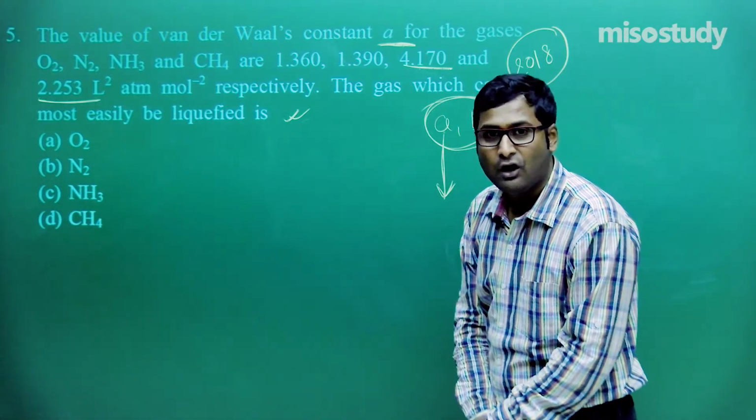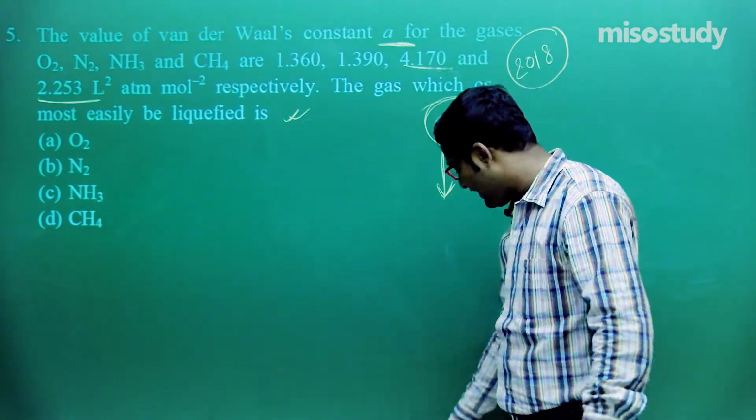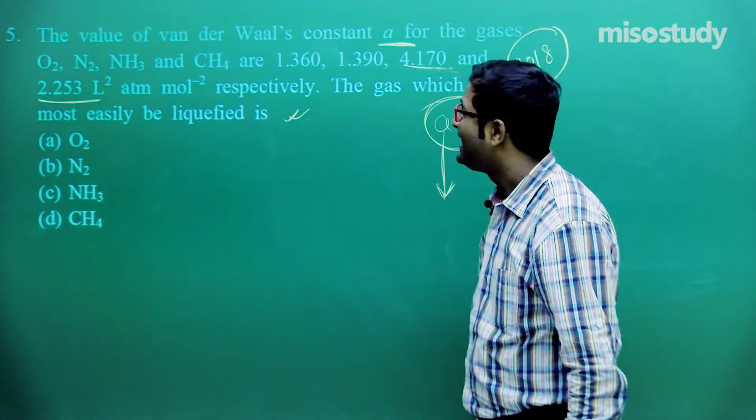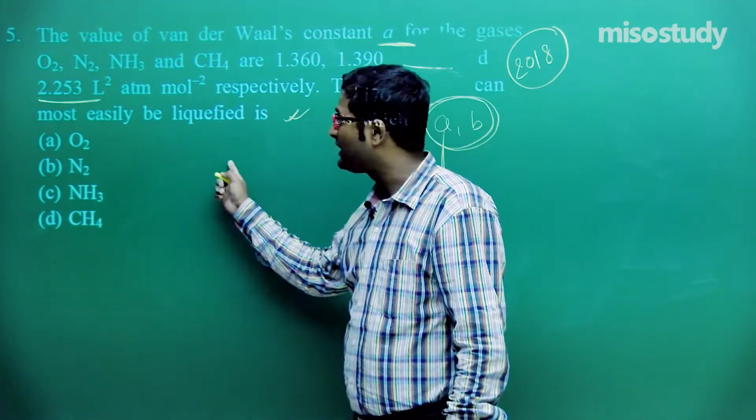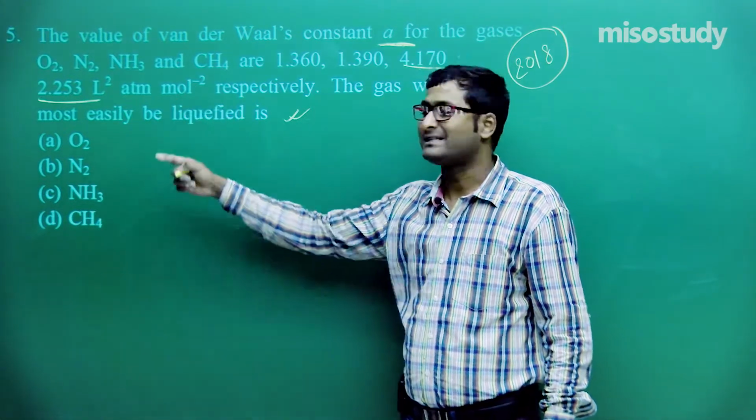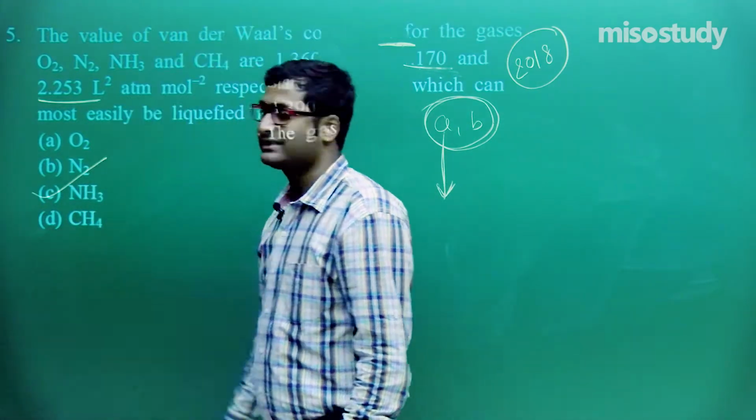Am I right or wrong? So you are absolutely right. So if it has a high intermolecular force of attraction, then we say the ease of liquefaction is more in the case of NH3. So tell me which option is correct? So the C option is correct.